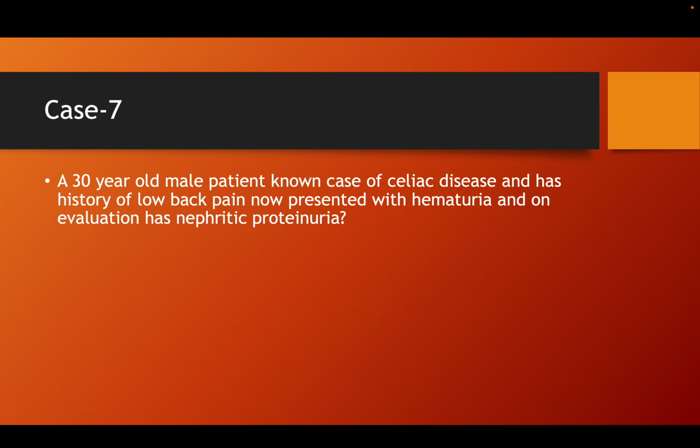A 30-year-old male, known case of celiac disease with a history of low back pain, now presents with hematuria and on evaluation has nephritic range proteinuria. So this is a 30-year-old male presenting with celiac disease. These long-standing rheumatological conditions also will have some amount of kidney involvement.